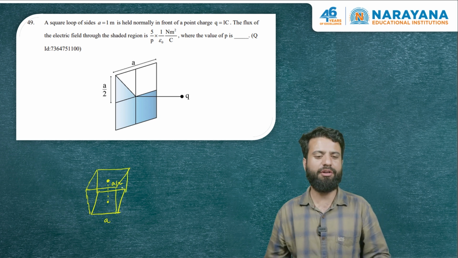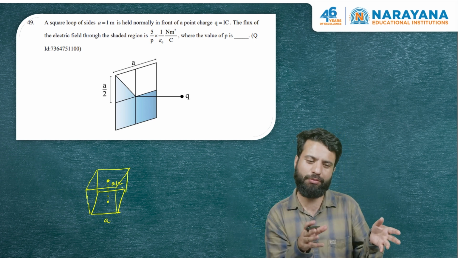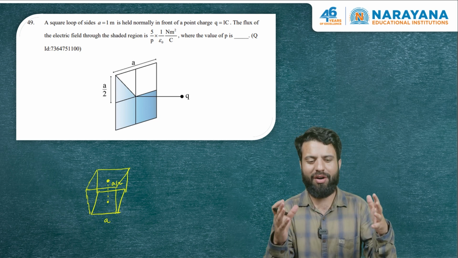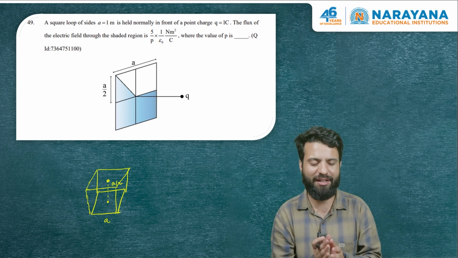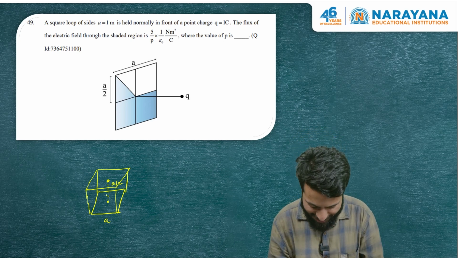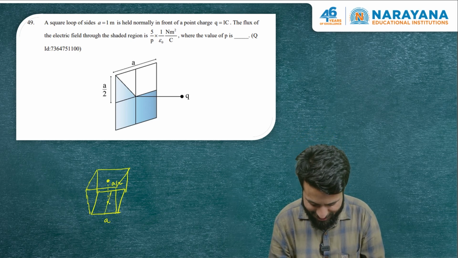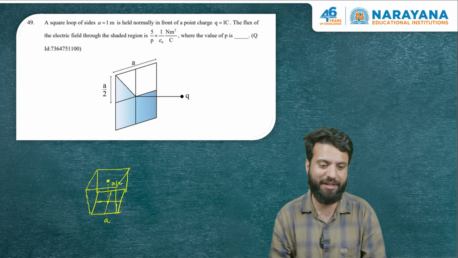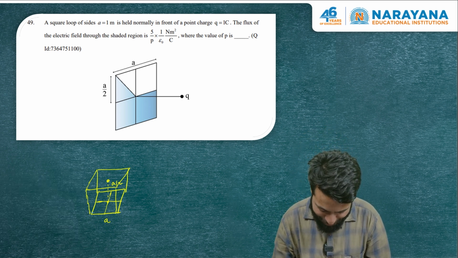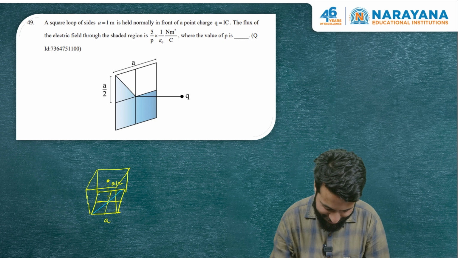And we know by Gauss's law, the flux through the cube will be Q by epsilon naught, and because the charge is at the center and because of symmetry, the flux through all the faces will be 1 by 6th of Q by epsilon naught. So flux through this base is going to be Q by 6 epsilon naught. And what I have done is that I have divided this base into 8 equal parts.